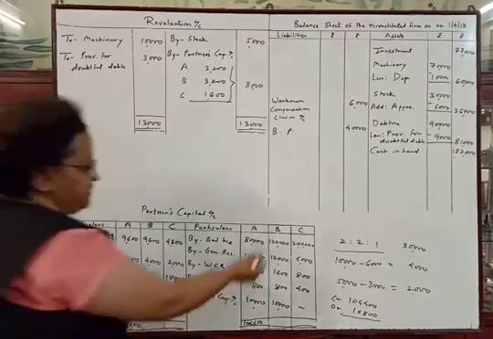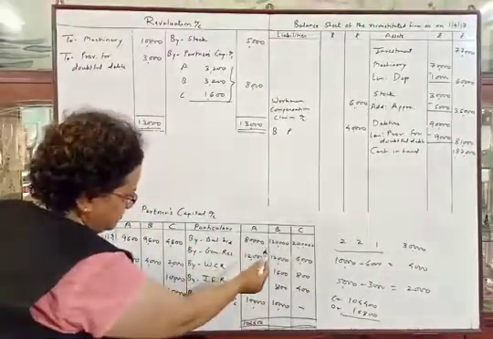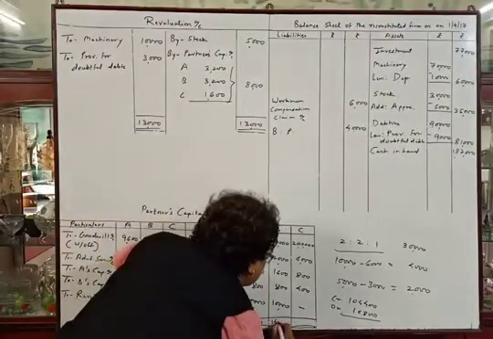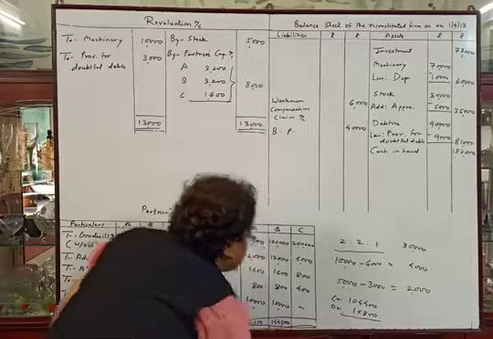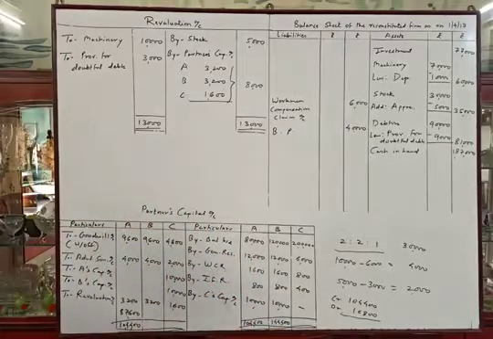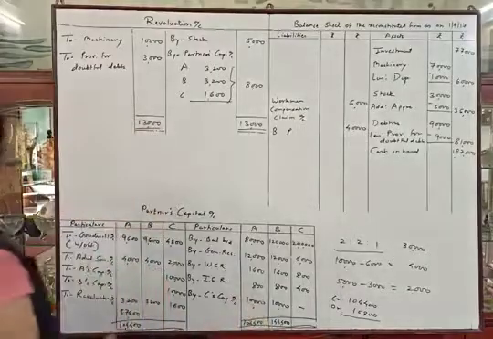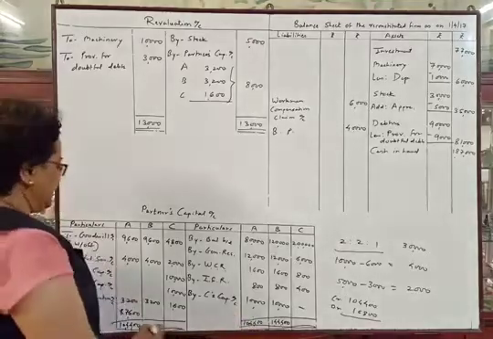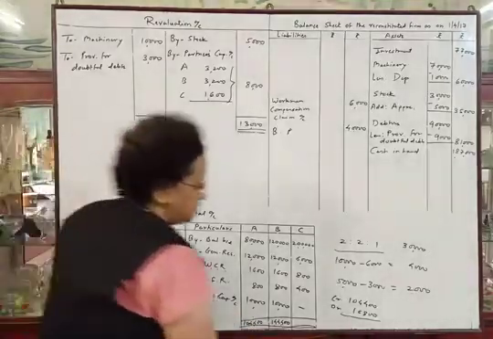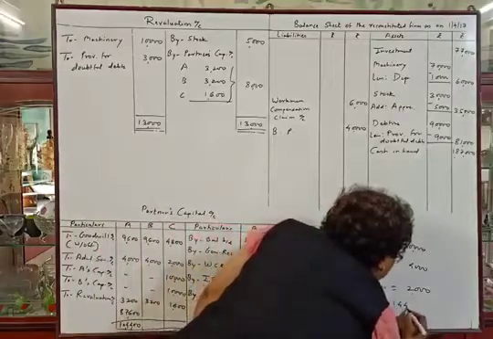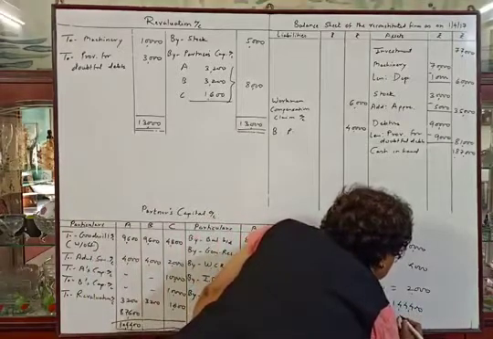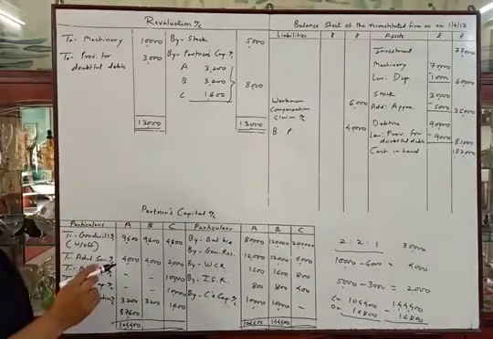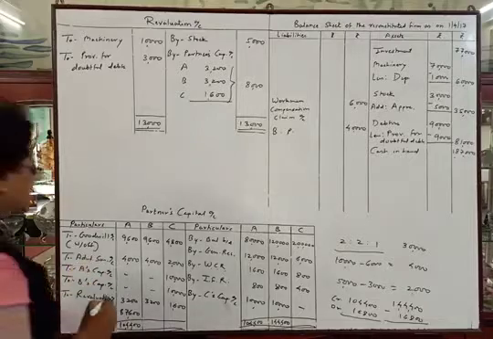For the second partner B, the credit total will be 1,44,400. It is correct, 1,44,400. The debit total will be the same, that is 16,800. So we will deduct 1,44,400 minus 16,800, which will be 1,27,600.